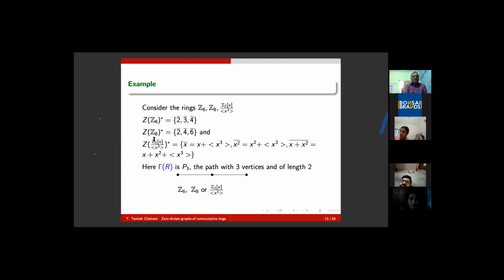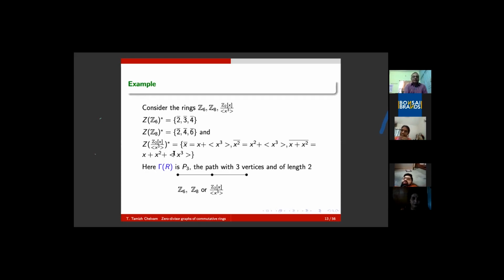In the case of Z6, you take the vertices 2, 3, 4. I mean vertices 2, 3, 4. 2 into 3 is 6, which is 0, so they are joined. 3 into 4 is 12, modulo 6 is 0, so they are joined. In the case of Z8, the vertices are 2, 4, 6. 2 into 4 is 8, which is 0. 4 into 6 is 24, which is 0.